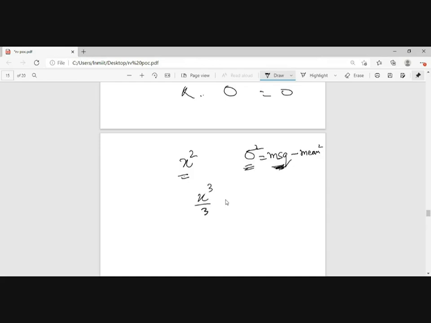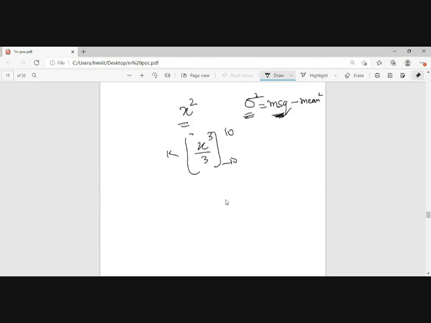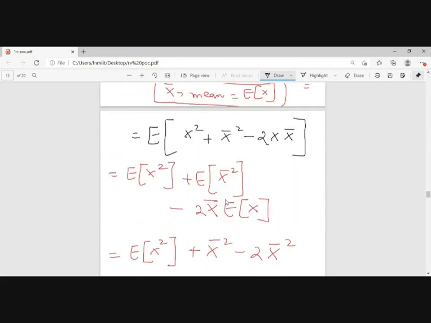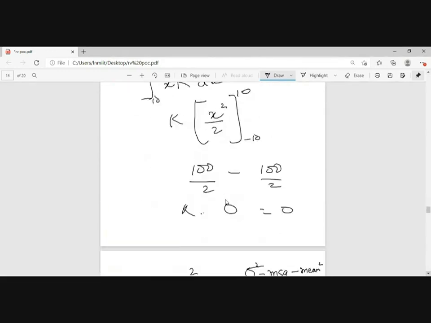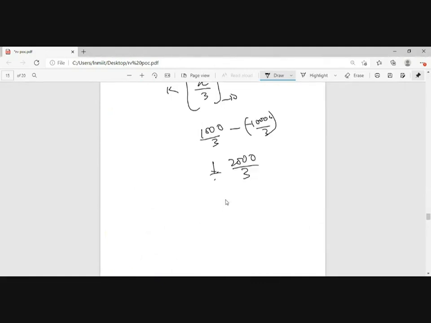Variance will be x cubed by 3, minus 10 to 10 k times, so 1000 by 3 minus 1000 by 3. Sorry, 1000 by 3 minus of minus 1000 by 3, this will be 2000 by 3, and k was 1 by 20. 1 by 20 into 2000 by 3, that is 100 by 3, that is 33.3. So my variance is equal to 33.33.